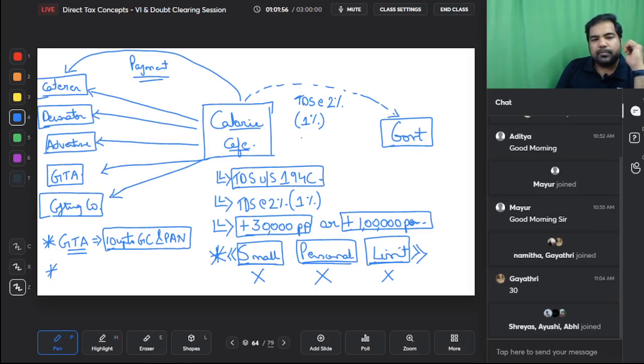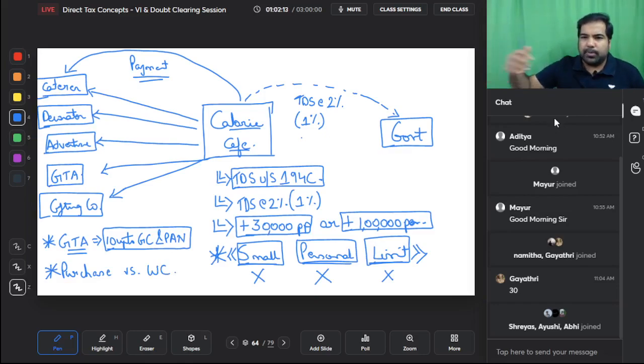Also, if this is a works contract, then it's a contract. Example, what is a works contract? When you've given specifications plus material. But if it is a purchase, so you should know what is purchase and what is works contract. Purchase means you've just gone and purchased the diaries. One of them is not there, specifications or materials. When both of them are there, then in that case TDS will be there, but in case of purchase there will be no TDS. That's some of the exceptions. And again, this is on payment or credit basis, whichever is earlier.